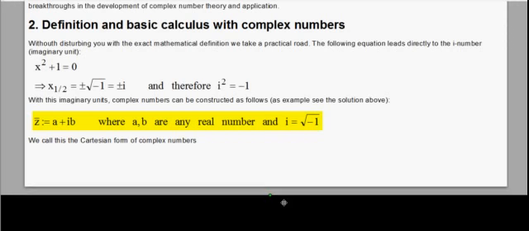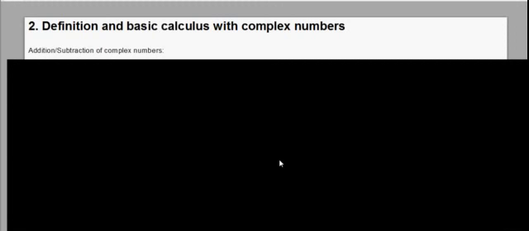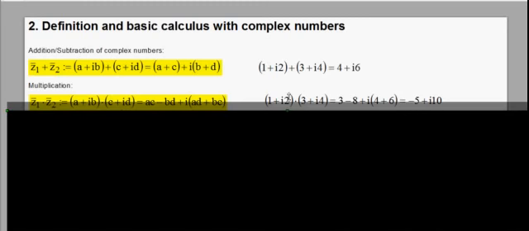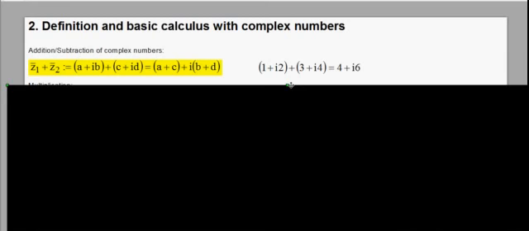Okay, now let's go to the addition and subtraction of complex numbers, and you will see that this is really easy. If we want to add two complex numbers, z1 plus z2, then we can calculate it by separately adding the real parts and the imaginary parts of the numbers.